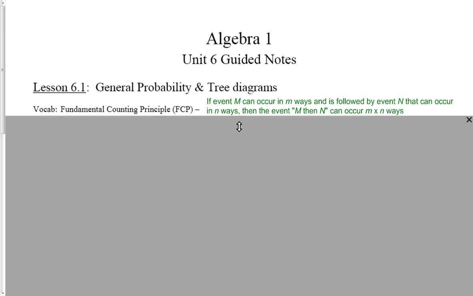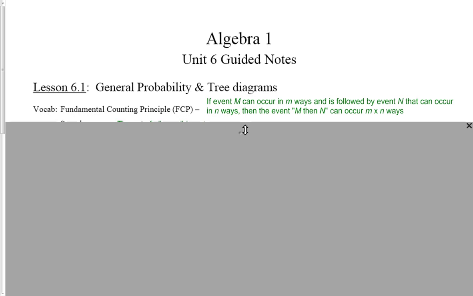Alright, we are starting Chapter 6 in Algebra, and we are looking at probability. So we're going to start out with some vocabulary. You just want to copy these each down. First one is the fundamental counting principle.